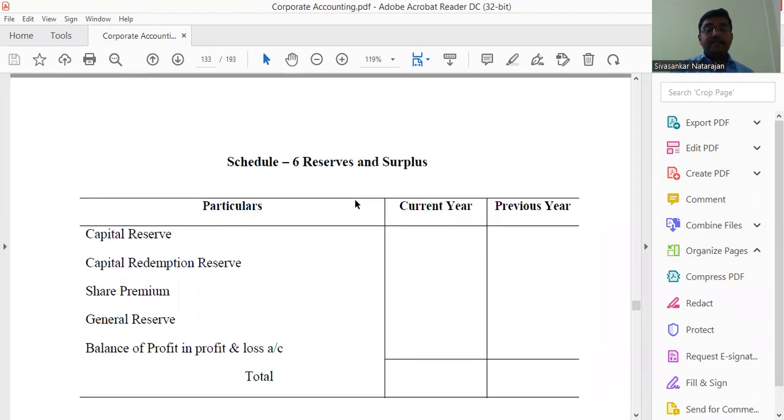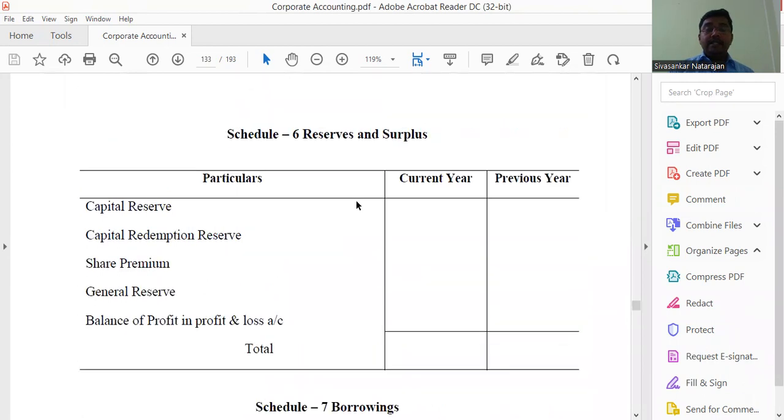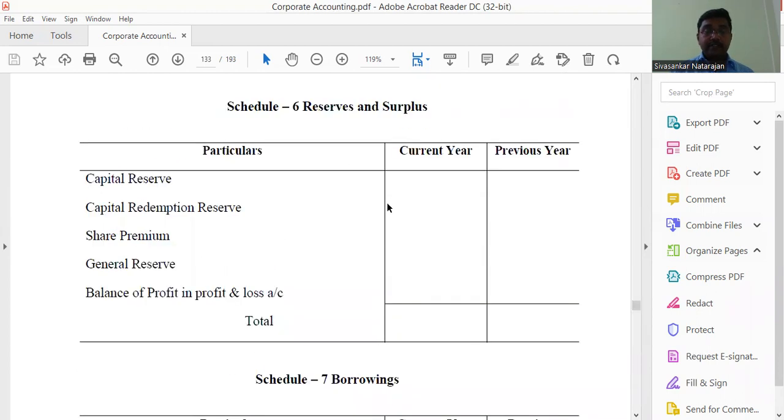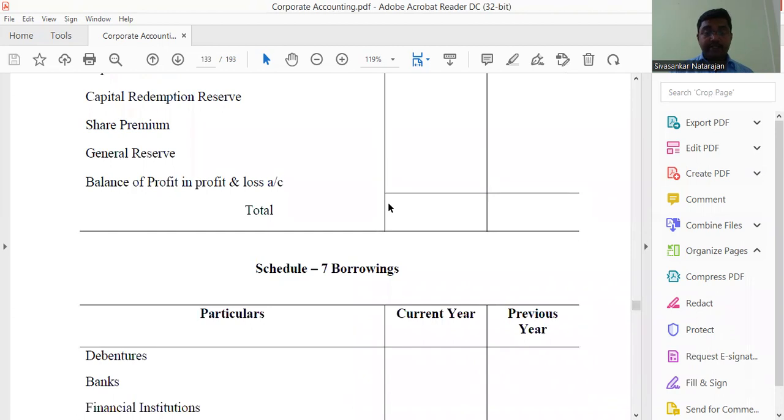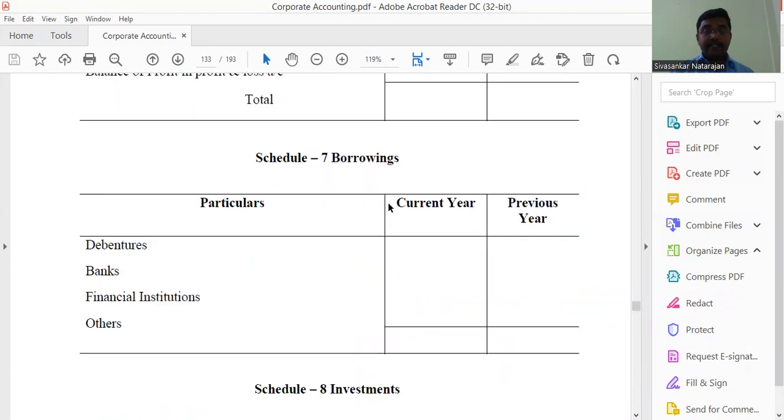Then Schedule 6 is reserves and surplus. Under the heading of reserves and surplus, it is capital reserve, capital redemption reserve, share premium, general reserve, and the balance of profit in the profit and loss account is already given. All those items have to be listed one by one, because they are all concerned with the shareholders' fund.